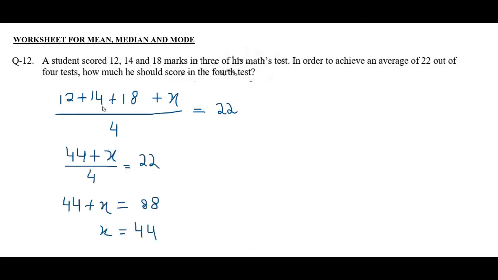A student scored 12, 14 and 18 marks in 3 of his maths tests. In order to achieve an average of 22 out of 4 tests, how much should he score in the 4th test? Average is basically the sum divided by the number of values. So the sum will be 44 plus x divided by 4, and the average is 22, given in the question. After cross multiplication and further simplification, the score in the 4th test must be 44 to achieve the average of 22.